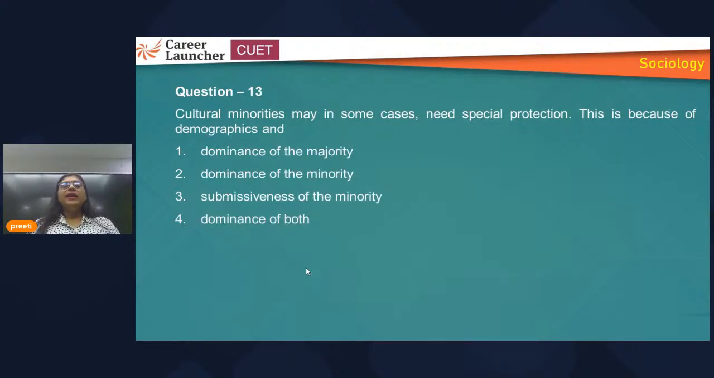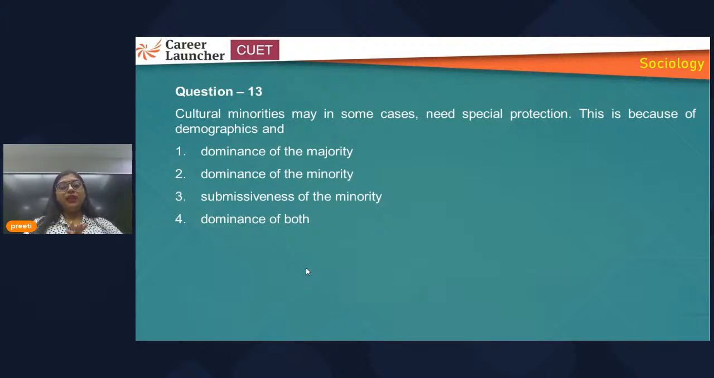Now, next one. Cultural minorities may in some cases need special protection. This is because of demographics. So here, another minority they have talked about, that is cultural minority. And what is the question? May in some cases need special protection. In some cases, they require special protection. So why do they require so? This is because of demographics.